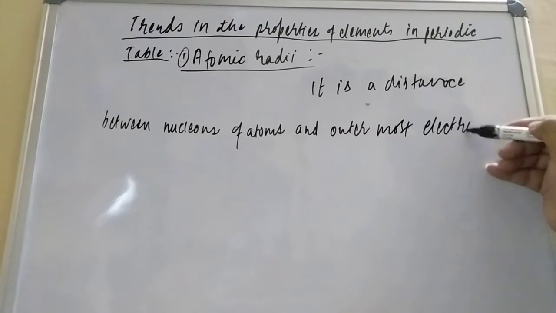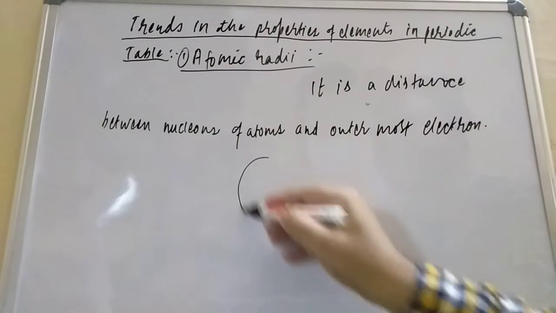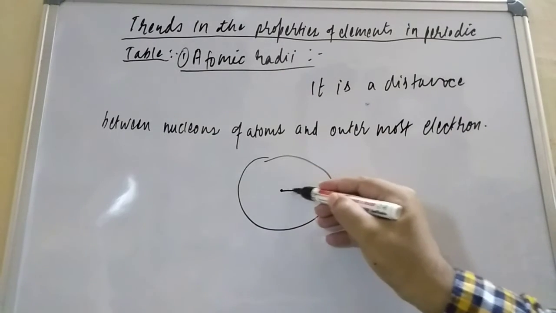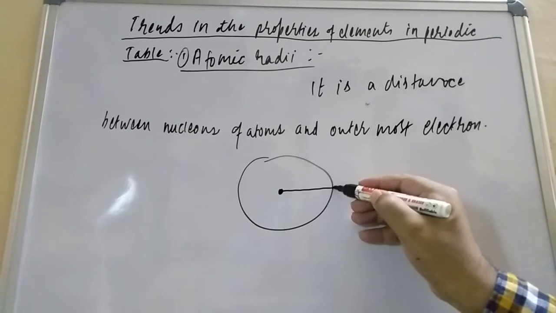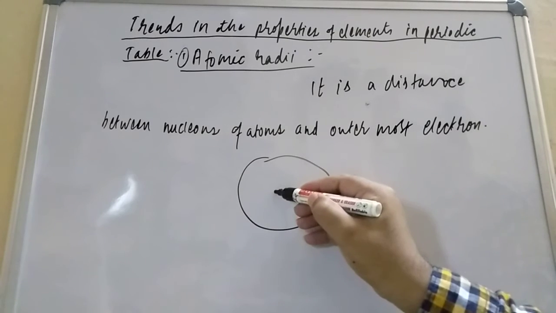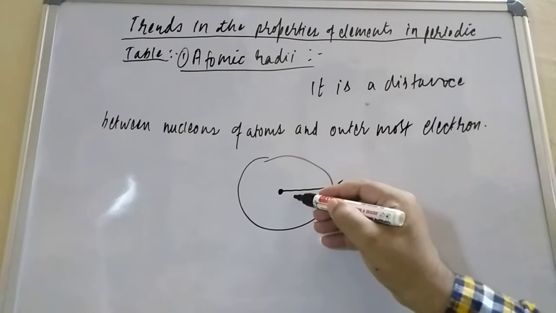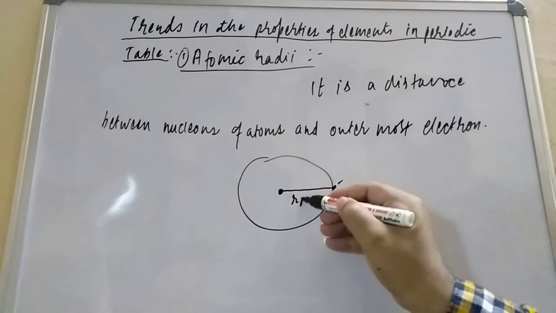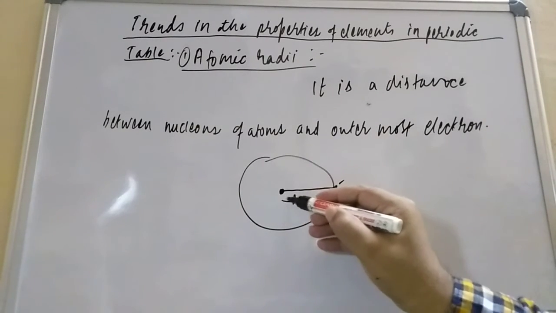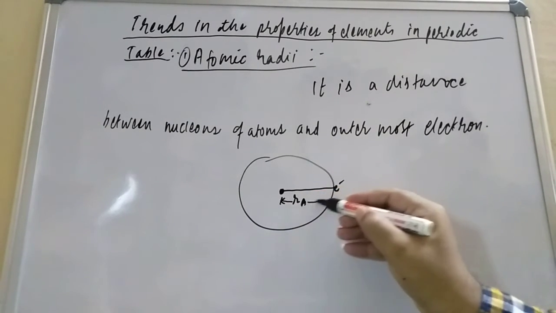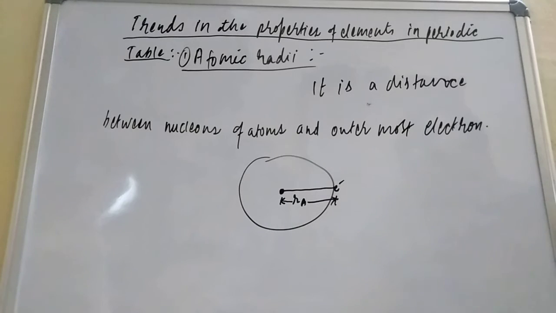Dear friend, suppose you represent it like this: this is the nucleus, and this is the outermost electron, suppose E. This distance from the nucleus to the outermost electron is known as the atomic radii.